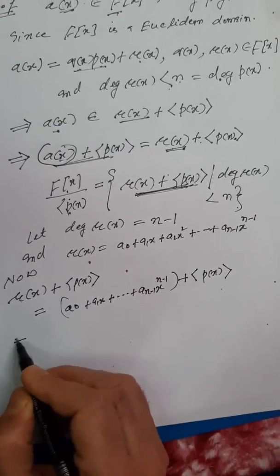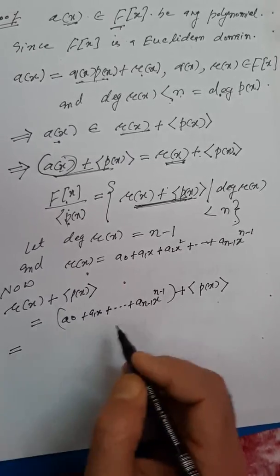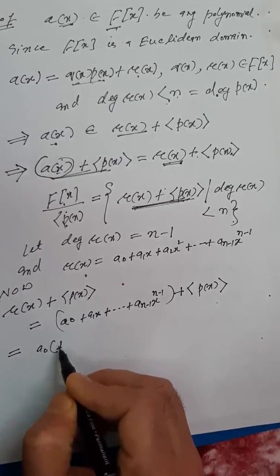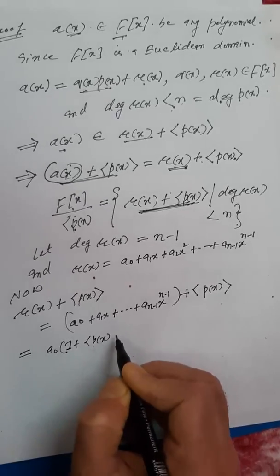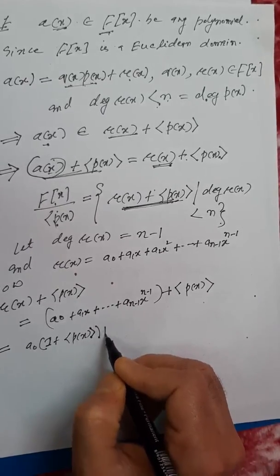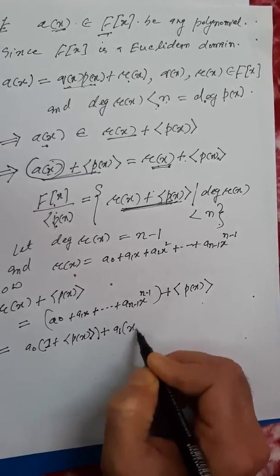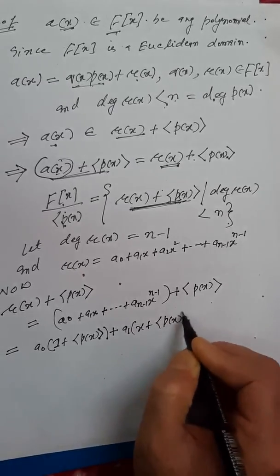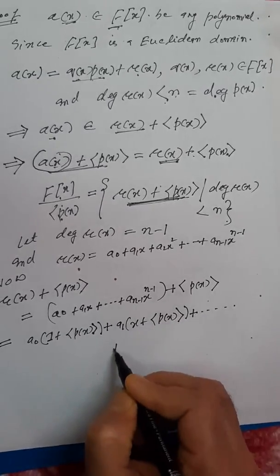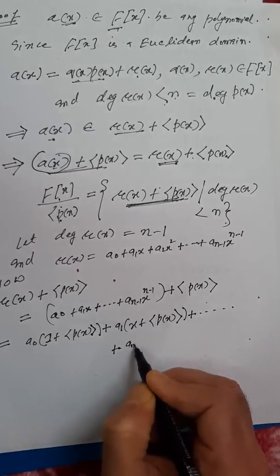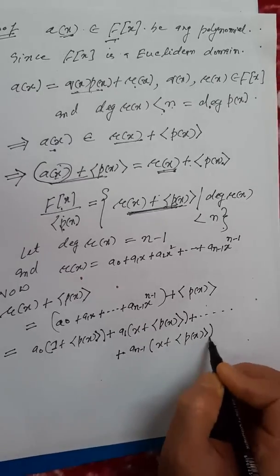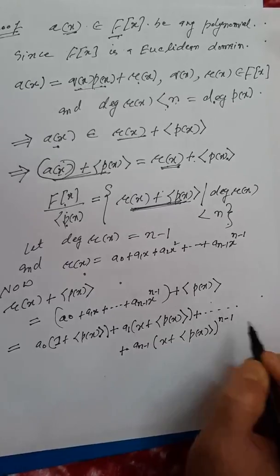And as we have seen, by the addition of cosets, it would become a0 plus the ideal generated by p(x), the first element, plus a1x plus the ideal generated by p(x), plus so on, at last a(n-1) times (x plus the ideal generated by p(x)) to the power n minus 1.